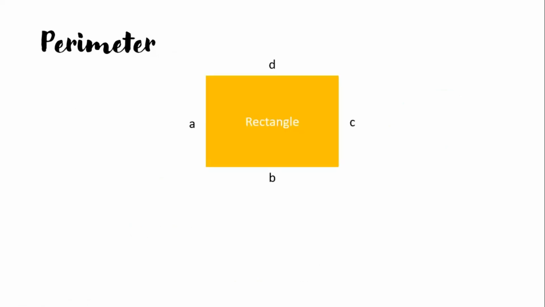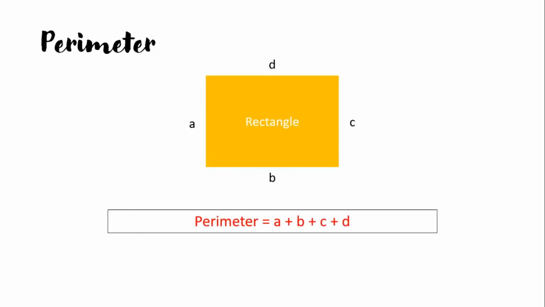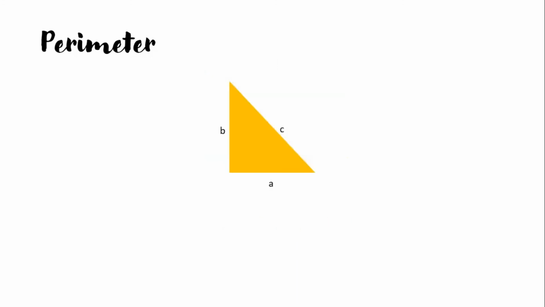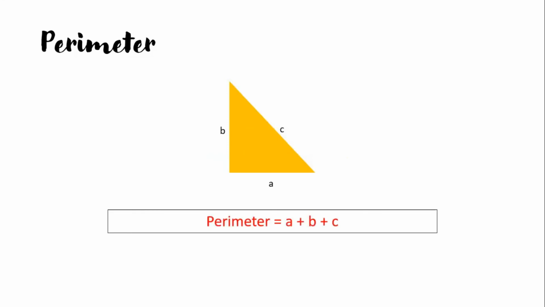And then next. Perimeter of rectangle is A plus B plus C plus D. Same with square also. And the perimeter of triangle is A plus B plus C.